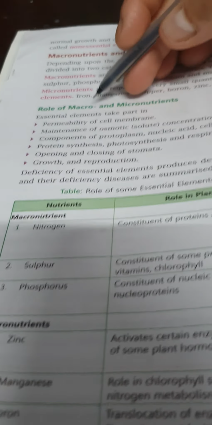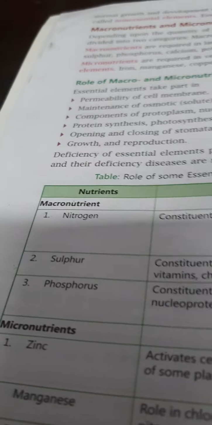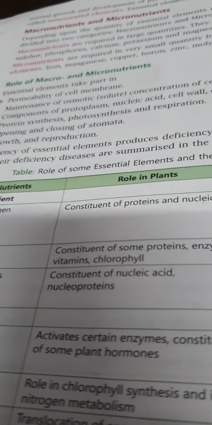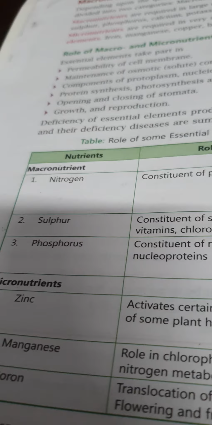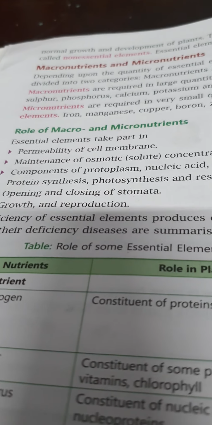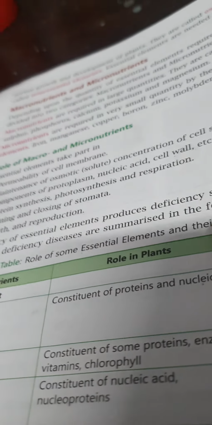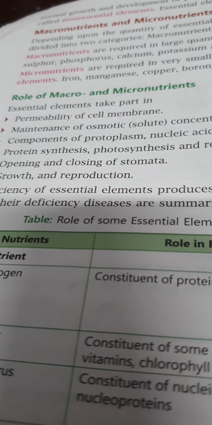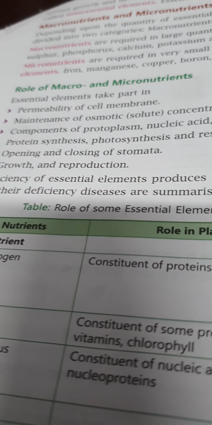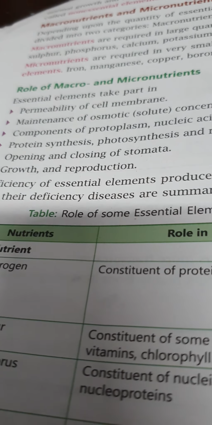So the first role is permeability of the cell membrane. Essential elements take part in permeability of the cell membrane, meaning that they work like a sieve, deciding which is good for the plant and which is not good for the plant. They sieve it out through their permeable cell membrane. Maintenance of osmotic concentration of cell sap means which kind of particles should move from higher concentration to lower concentration, they maintain with the help of macro and micronutrients.